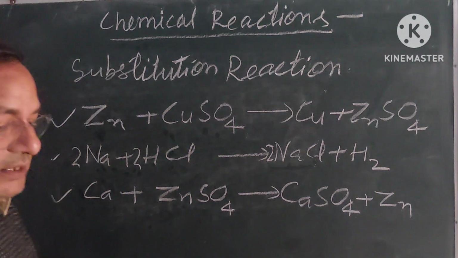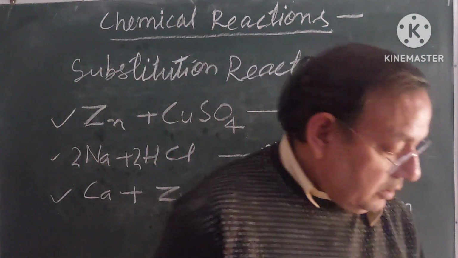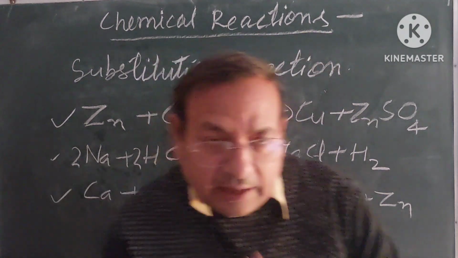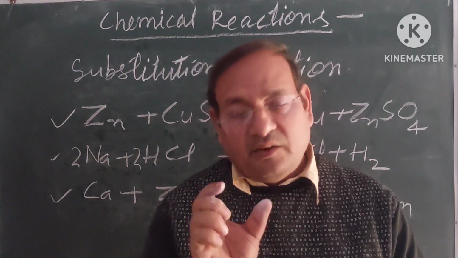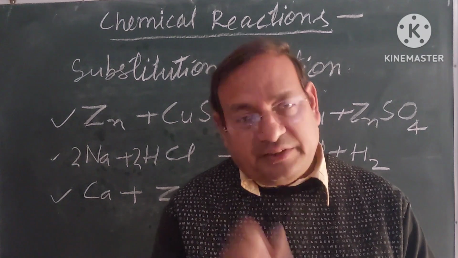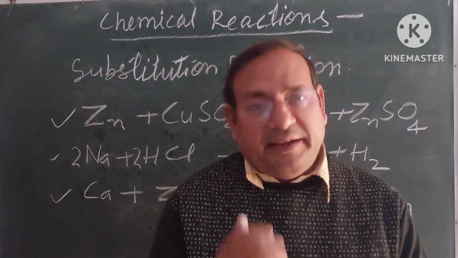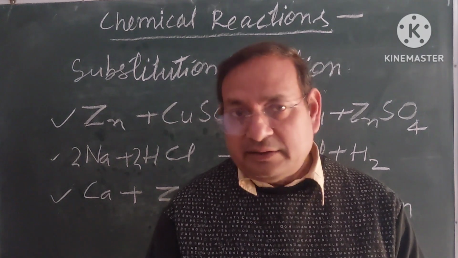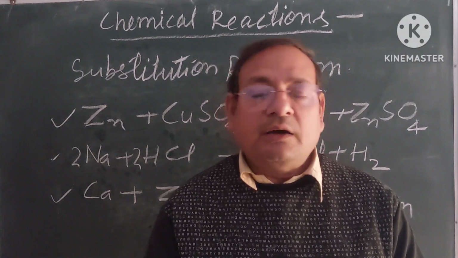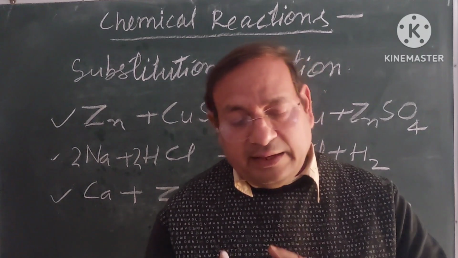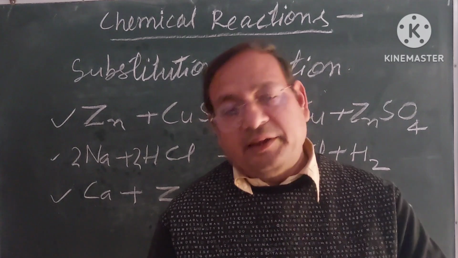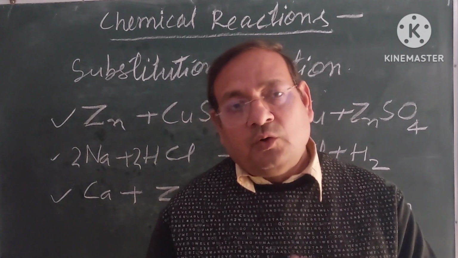So my dear students, all of you have understood the definition of chemical reaction and types of chemical reaction. Out of the types of chemical reaction, I elaborated two types.